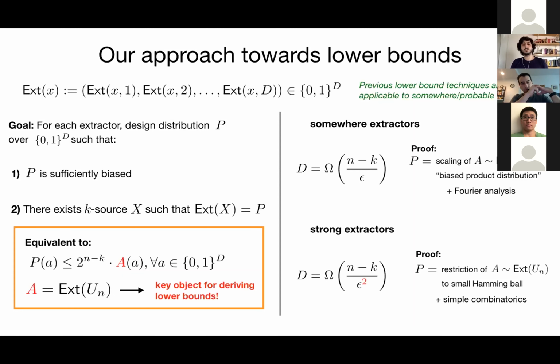And if we're dealing with strong extractors and you want to get the optimal lower bound, then we take P to be the restriction of this distribution A to a small Hamming ball with a carefully chosen center. So yeah, this is everything. Thanks for listening.